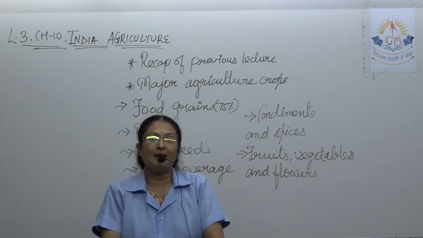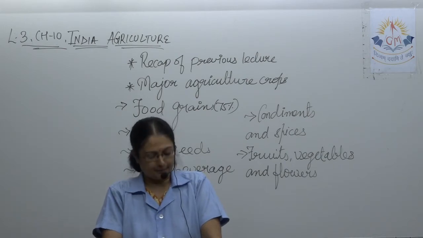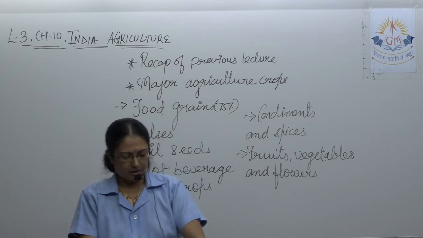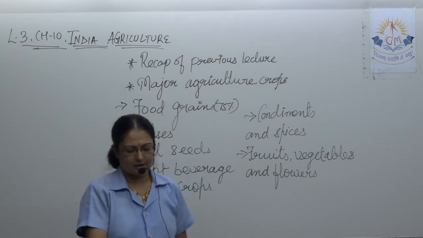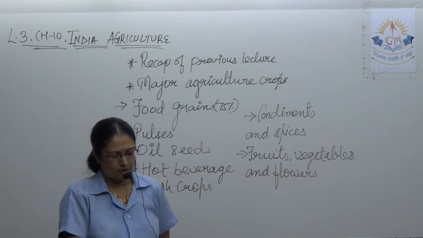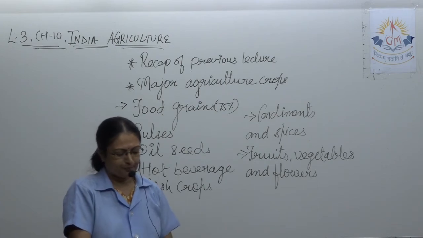Now comes the oil seed, from which oil is made. So groundnut, til, soybean, castor, mustard, sunflower are considered to be the oil seeds. They hold an important position in the Indian meal. We require it daily.